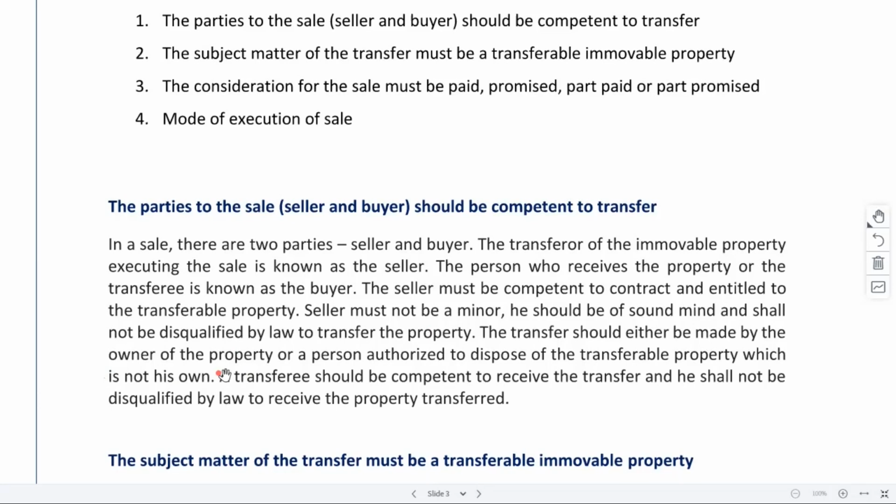Is it a Benami transaction, ma'am? Benami transaction, how? Like if it is not the owner, if any person acquires the property and sells to another person, keeping it in a wrong possession. Not like that. Benami would be where the government has authority over it, so you need to pay a certain amount of money to make the property regular. So not Benami, but another example we can take.